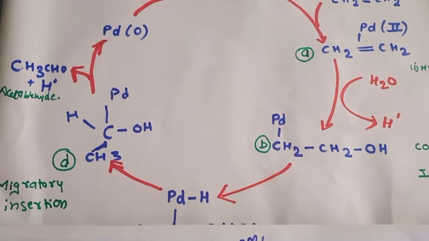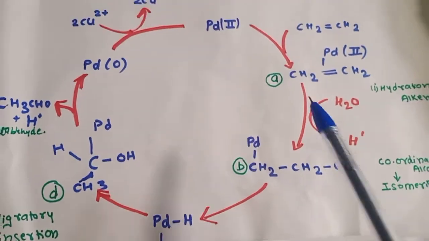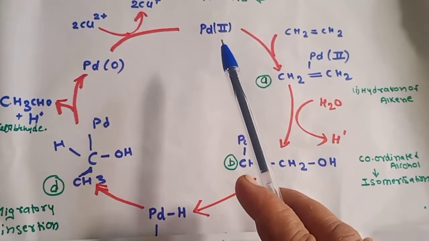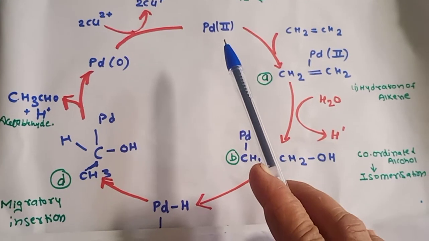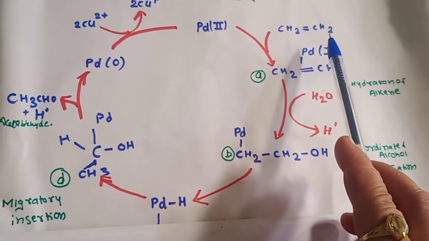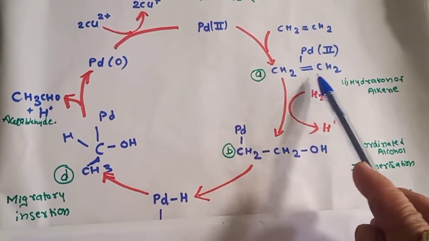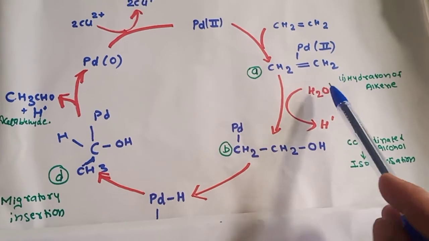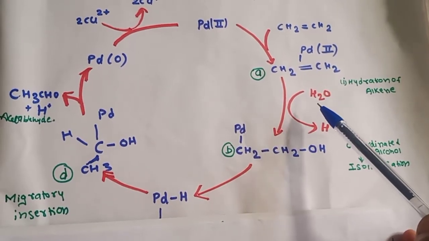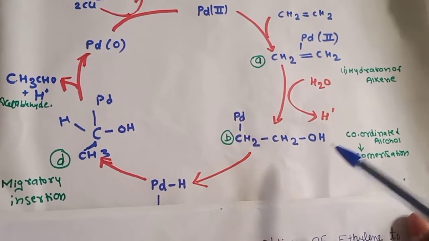First I will discuss the cycle. You can see in this cycle the starting point is palladium in the second oxidation state, Pd(II). It reacts with the alkene, ethylene. In the first step, the palladium ethylene complex is formed. The next step is the hydration of the alkene. Hydration takes place when we use the water molecule, so H plus is eliminated, and it forms a coordinated alcohol.